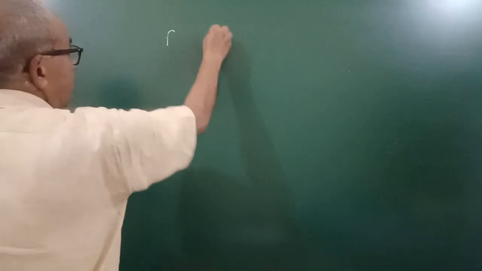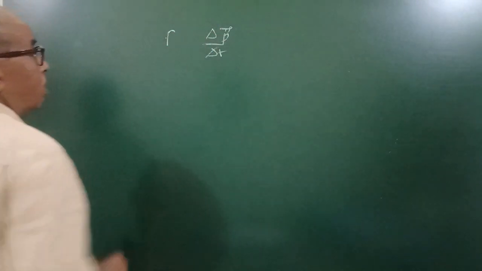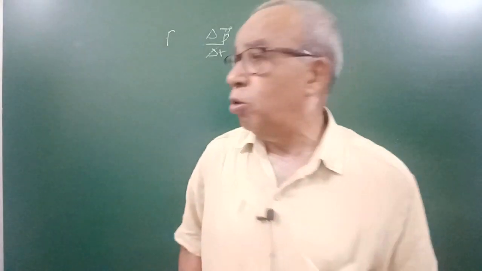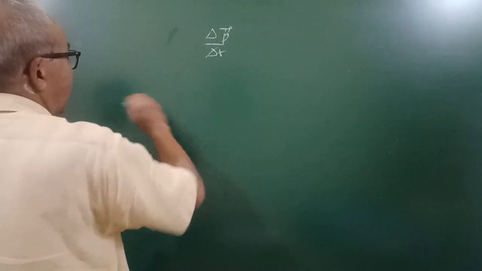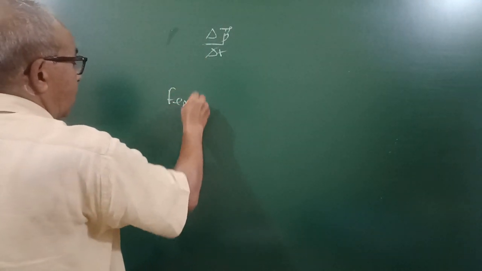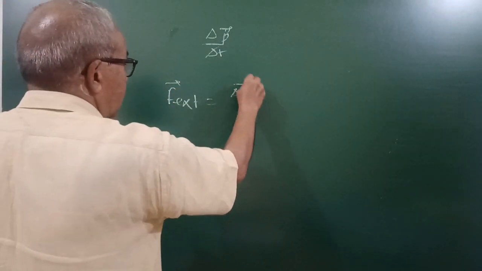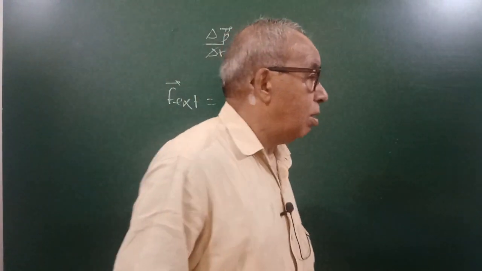The rate of change of momentum is momentum change per unit time, delta P upon delta T. So it is proportional to external force, the net unbalanced force. Second law, F external is equal to delta P upon delta T. So here the correct option is external forces.